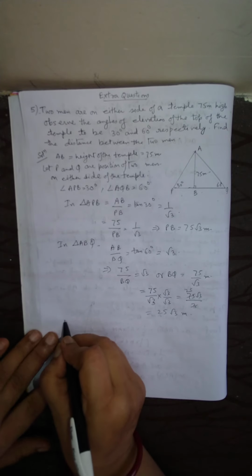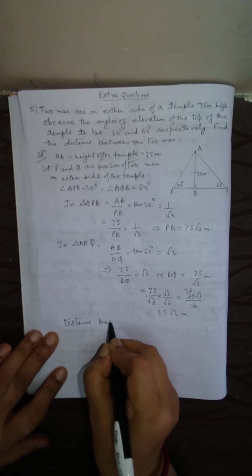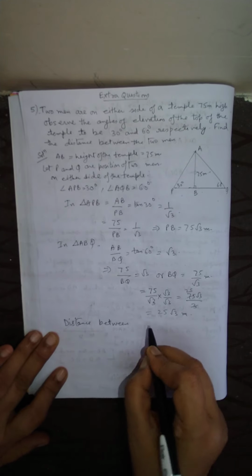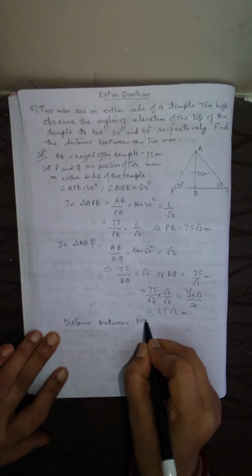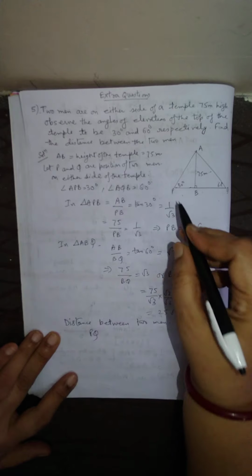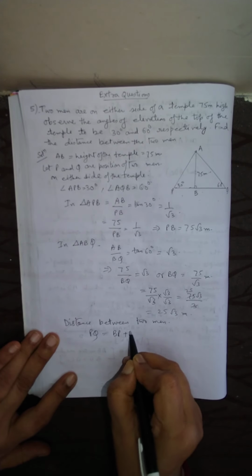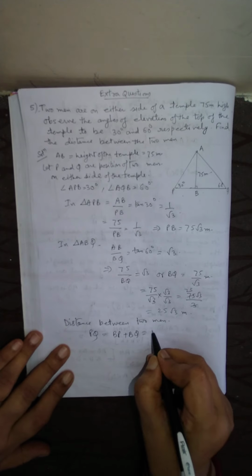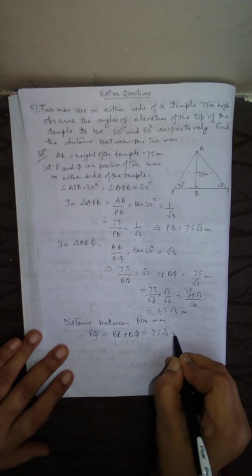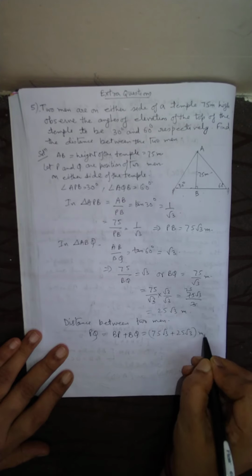So the distance between the two men, that is PQ, equals BP plus BQ, that is 75 root 3 plus 25 root 3 meter.